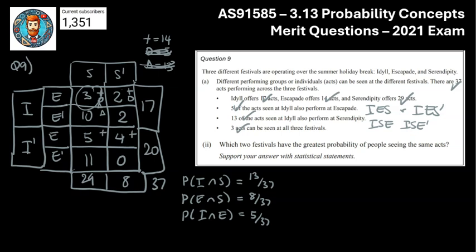So based on that, E and S is the highest probability, isn't it? Nope, sorry, I and S. Not sure why I circled E and S. I and S is the highest probability of having the same acts. So we can go ahead and answer the question.